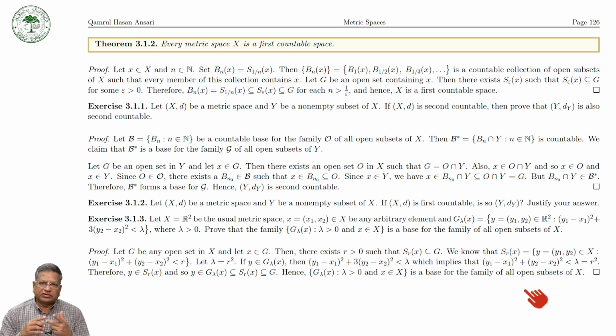First, what is given? Whenever you are trying to prove a theorem or an exercise, you will have to see what is given. Number two, what you will have to achieve. What do you want to prove?